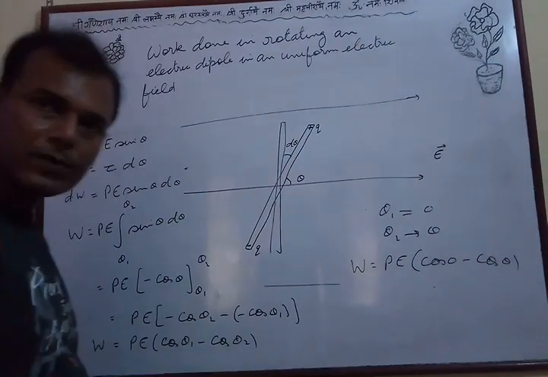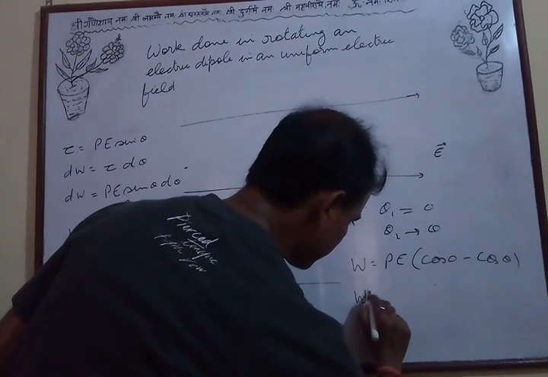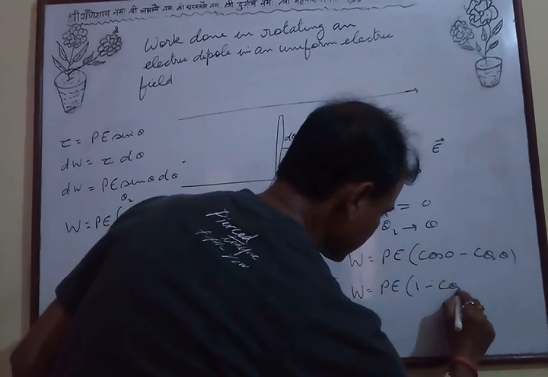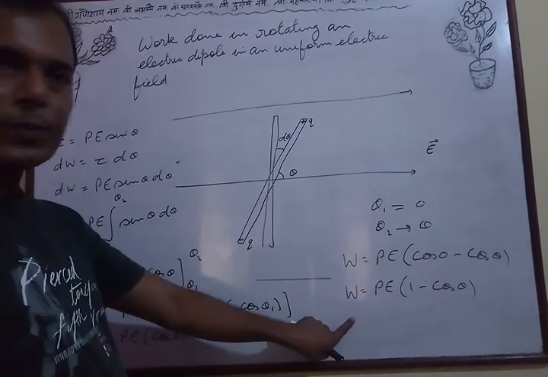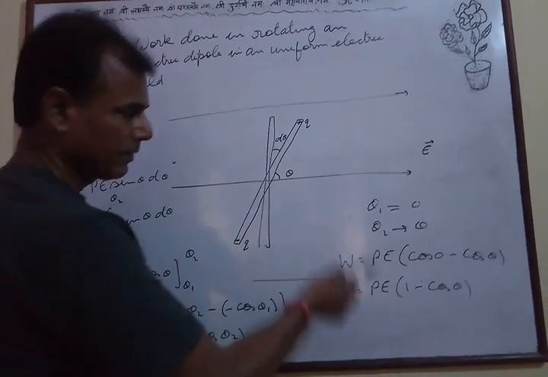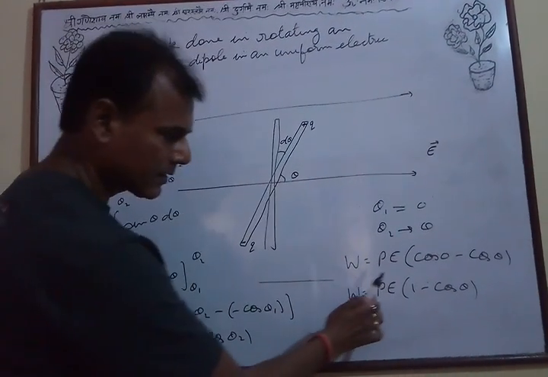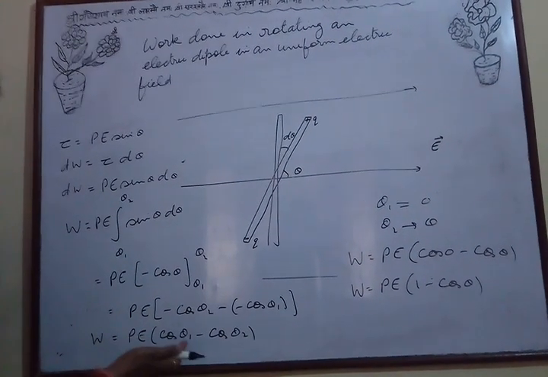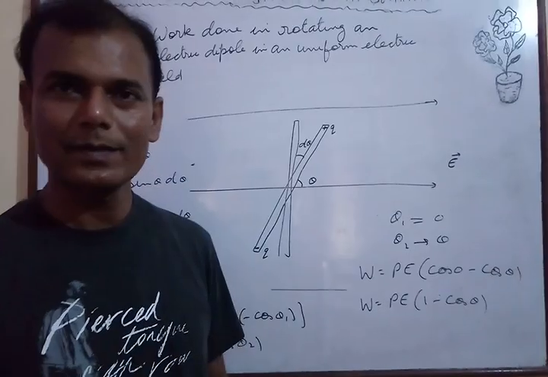What is the value of cos 0? It is 1. So W is equal to pE(1 minus cos theta). So this is the formula to be used when the dipole is rotated from its equilibrium position by an angle theta. This is the formula in general when it is rotated from angle theta 1 to theta 2.